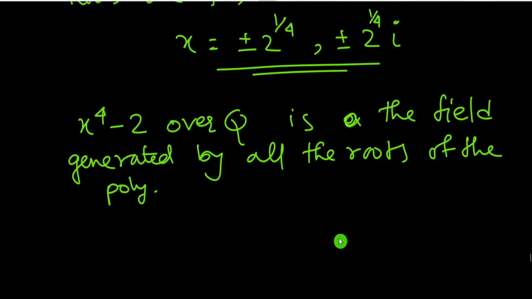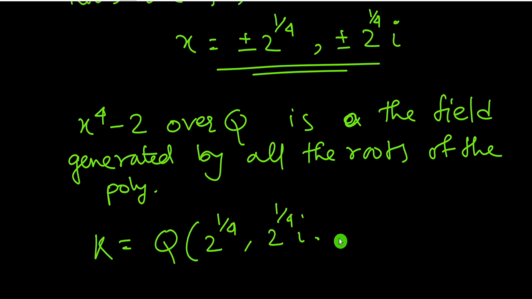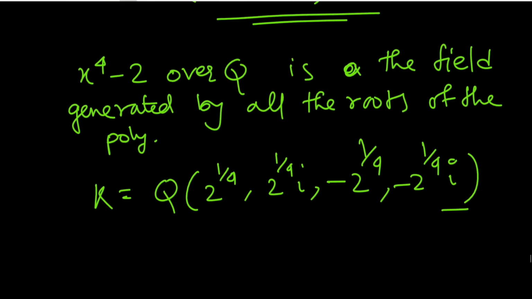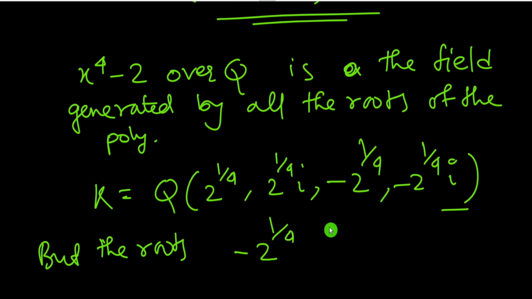Now we see that K equal to Q of 2 to the power 1 by 4, 2 to the power 1 by 4 iota, minus 2 to the power 1 by 4 and minus 2 to the power 1 by 4 iota. But the roots minus 2 to the power 1 by 4 and minus 2 to the power 1 by 4 iota are redundant.